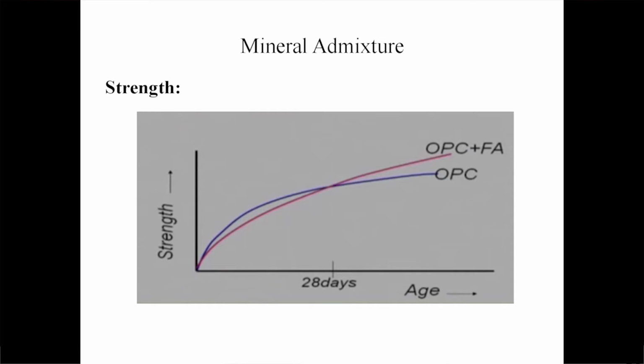At the early stage, before 28 days, the OPC curve remains higher when compared to that of the OPC and fly ash, and after 28 days, the strength of OPC and fly ash has increased when compared to that of the ordinary Portland cement.